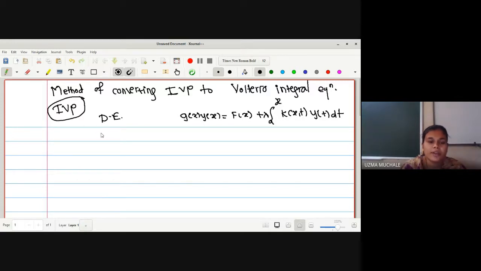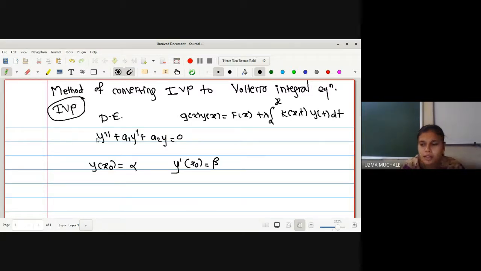Suppose we are given a second order equation, that is y double dash plus a1 y dash plus a2 y is equal to 0. If we have this type of differential equation, then what is called an initial value problem? Suppose we have y of x naught equal to alpha, and y dash of x naught equal to another term beta. If these conditions exist, or in another way, the conditions are given in such a way that we can find out the values of the constant terms.